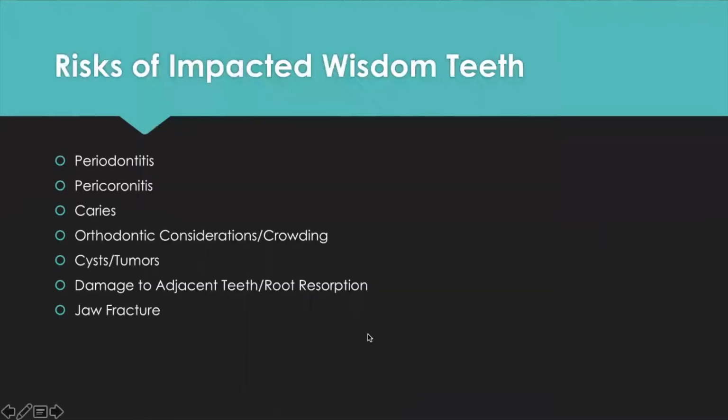The first thing I want to go over is different risks with having impacted wisdom teeth. The first risk is periodontitis. Another risk is pericoronitis. Caries is very common in wisdom teeth. Crowding, development of cysts and tumors, damage to adjacent teeth or root resorption, as well as jaw fracture can actually be a little more common with impacted wisdom teeth.